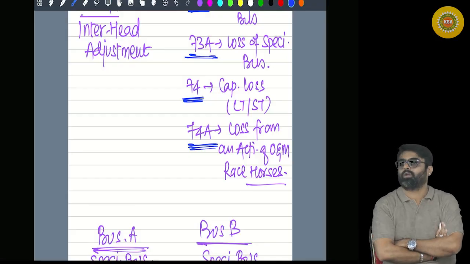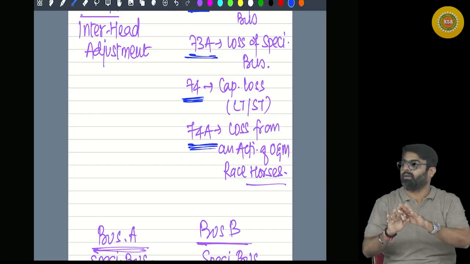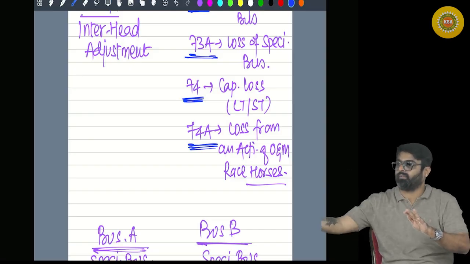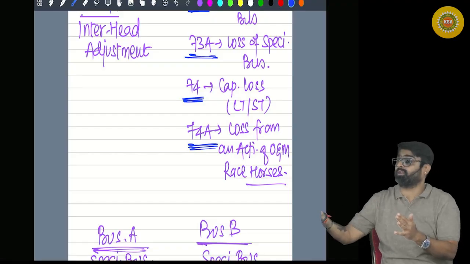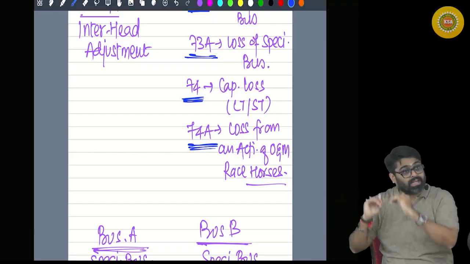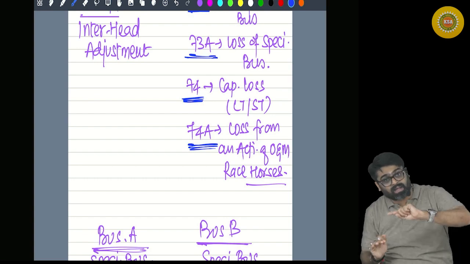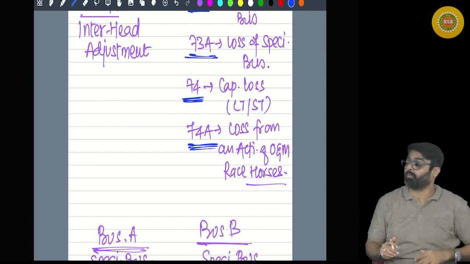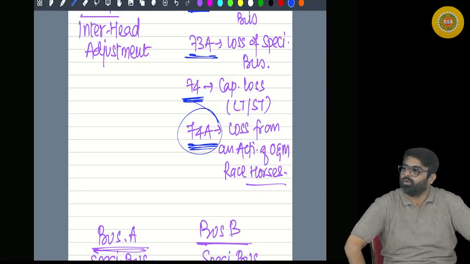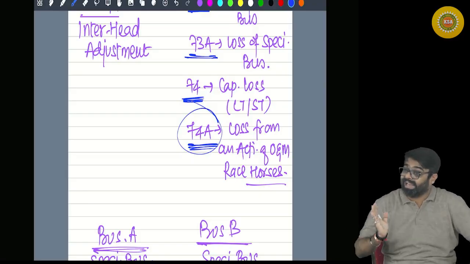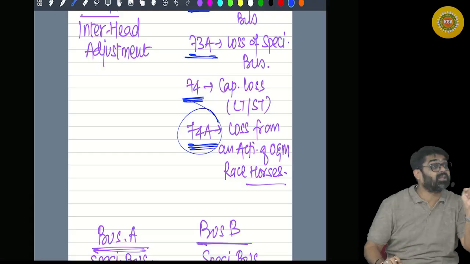Yes or no? Loss from the activity of owning and maintaining racehorses can be set off within the same head only against the same type of activity. If not possible, then within the same head against other sources, not possible. Can it be set off against other heads? Not possible. Directly carry forward. Yes or no? Will you remember all these things? These were the exceptions for inter-head set off.